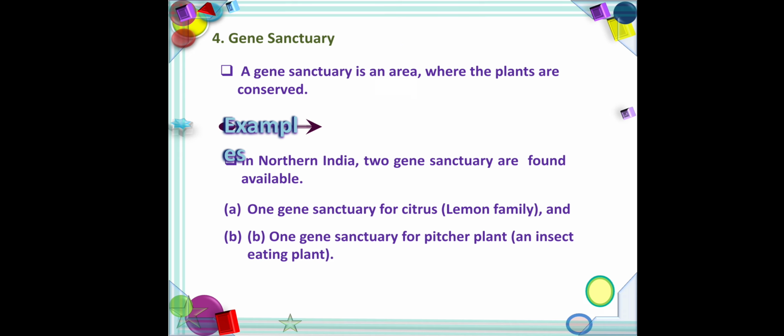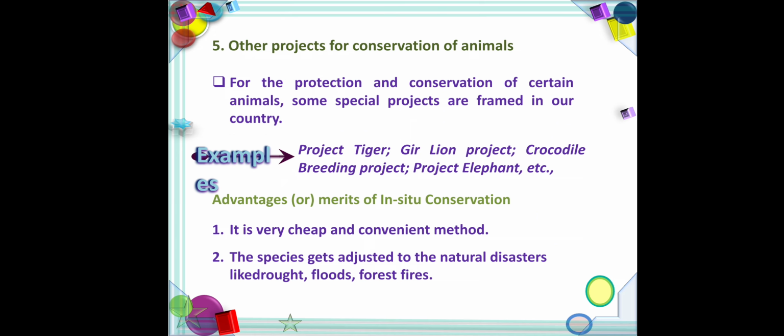Fourth one, gene sanctuaries, conserve plants. Examples: citrus sanctuary in North India, pitcher plant sanctuary in North India. The role of gene sanctuaries is to conserve plants. Other projects: some other projects in conservation of animals are Project Lion, Project Tiger, Crocodile Project, and Project Elephant.